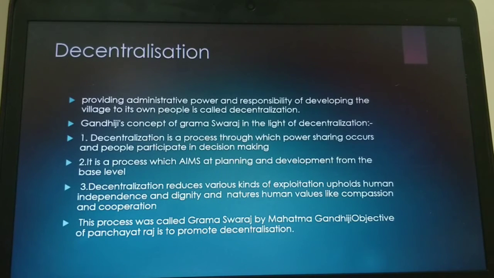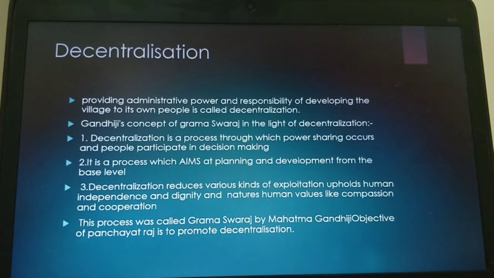People of the village have to depend on their own village, and develop that village by their own creativity and skills. Decentralization is a process through which power sharing occurs and people participate in decision making. It is a process which aims at planning and development from the base level.